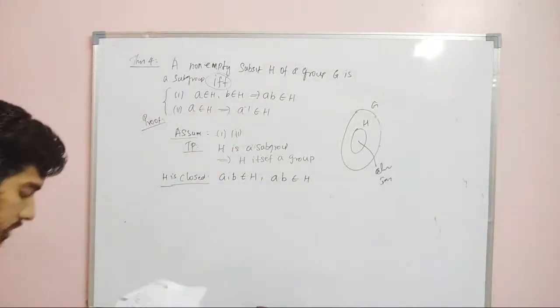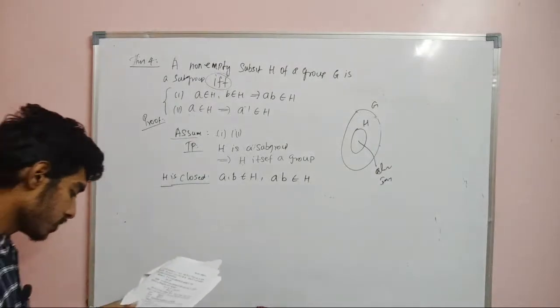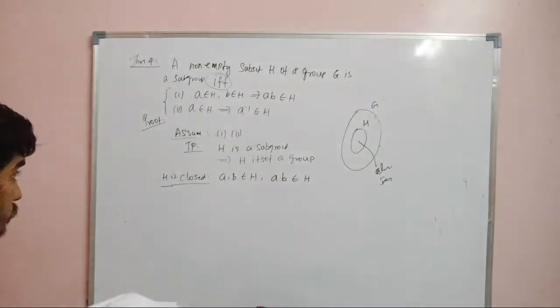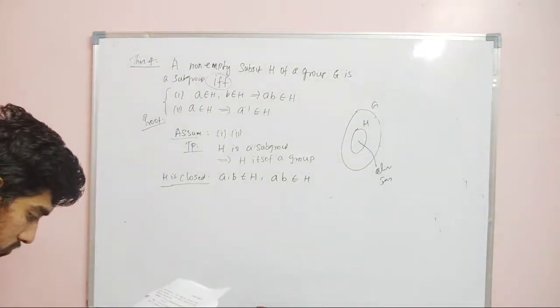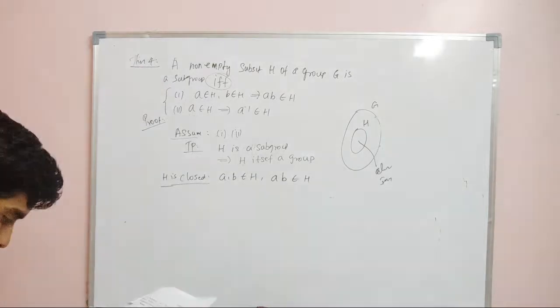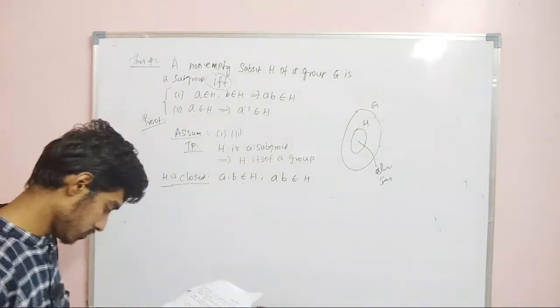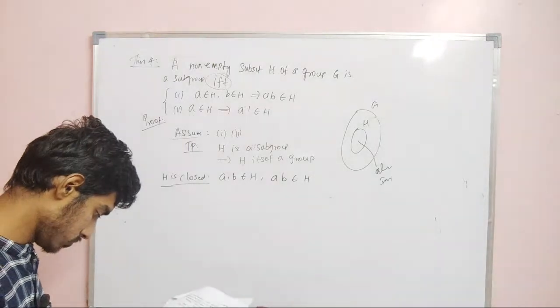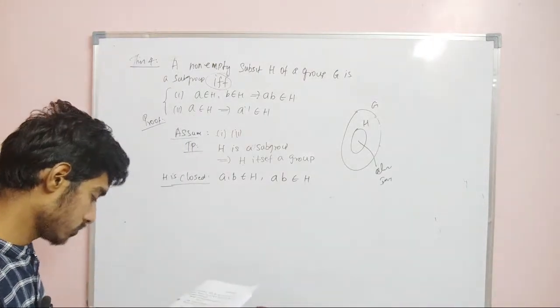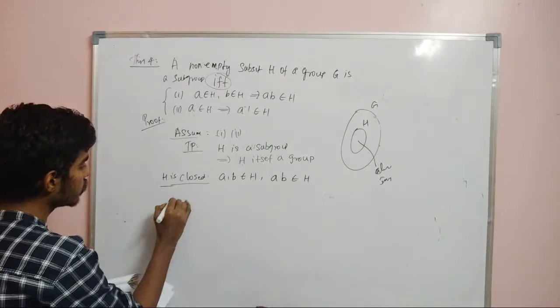So AB belongs to H. Therefore it is closed. Now associative.